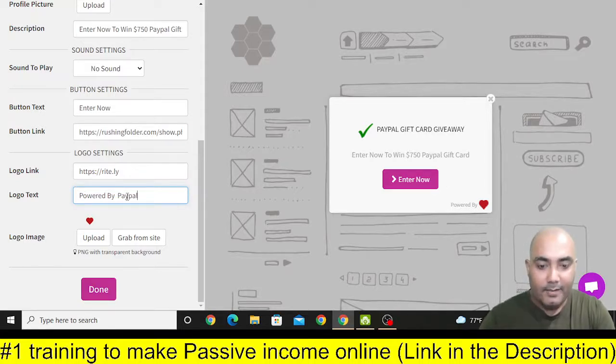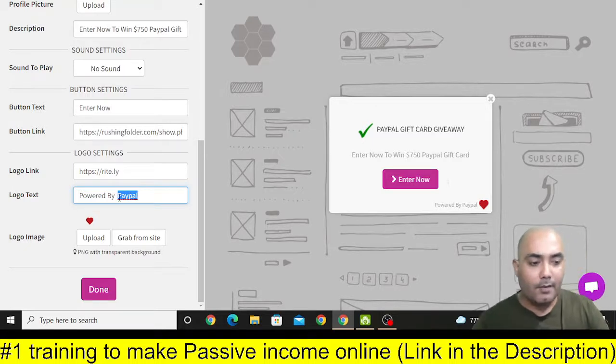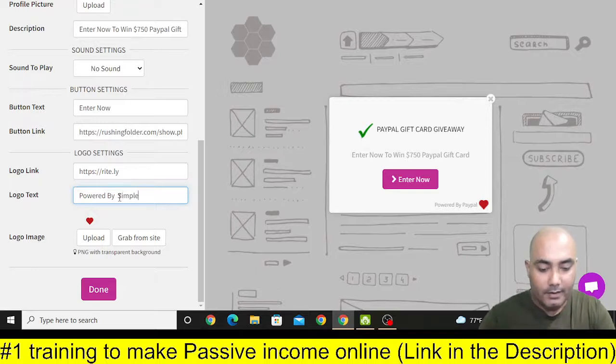We can't write PayPal, it is not good to write PayPal. Okay, but for now, just for this example, I am writing this, but you can use any other text like powered by simple survey, or like 3-step survey, powered by 3-step survey. You can write this kind of text, and here you can put anything that is relatable to PayPal. Okay, and enter now to win $750 PayPal gift card.